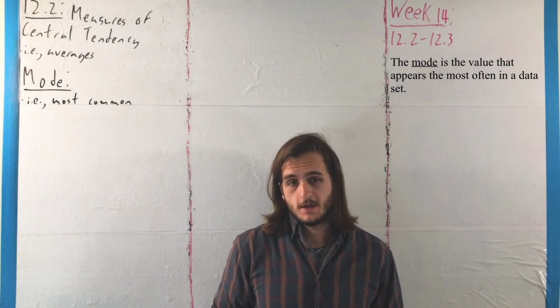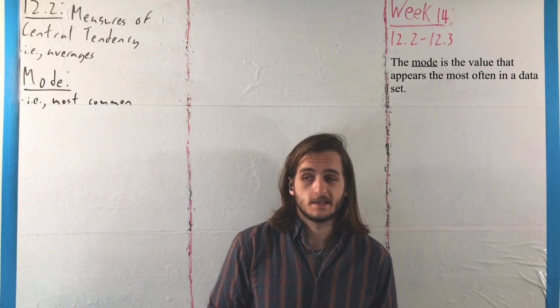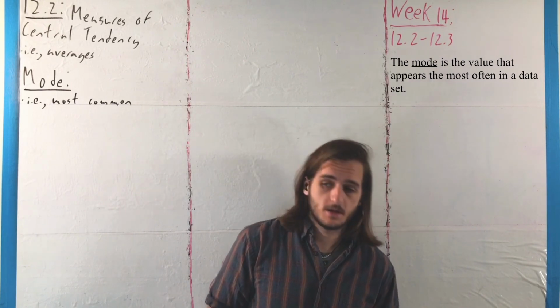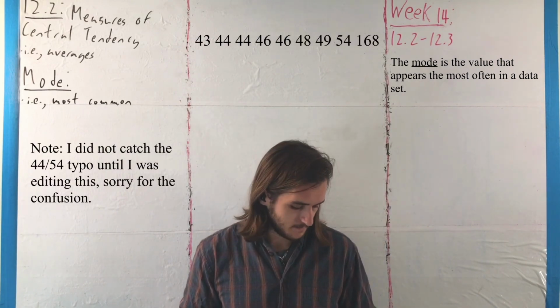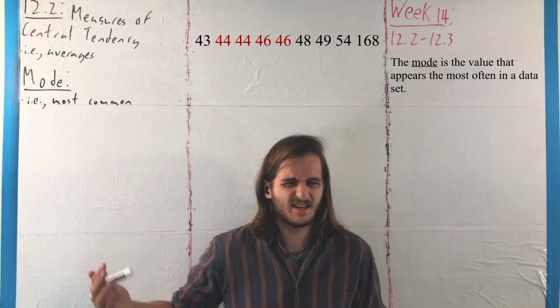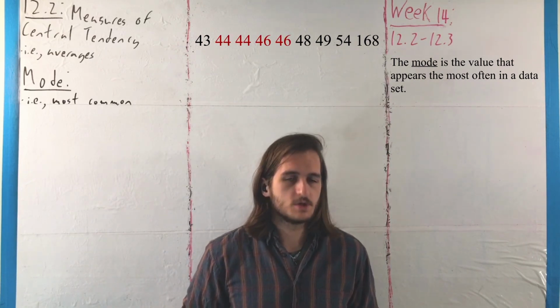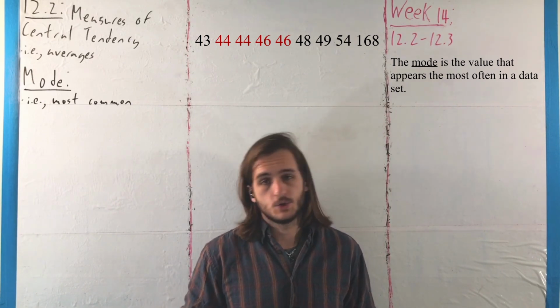For the mode, we're actually not doing any math at all. All we're looking at in this case is the most common data point. So thinking back once more to that zoo data, we would have there that the most common data point actually occurs twice. It would be 46 and 44, which both occur twice, because that's not a very widespread distribution there, but we would call that something like bimodal because we have two modes.